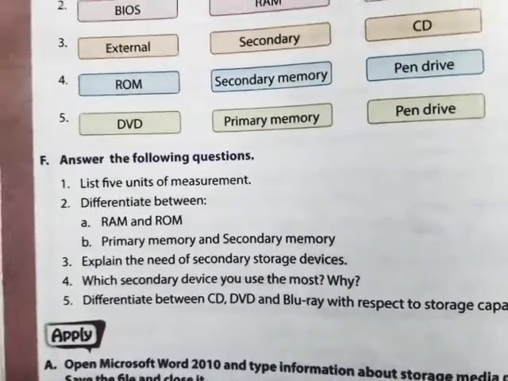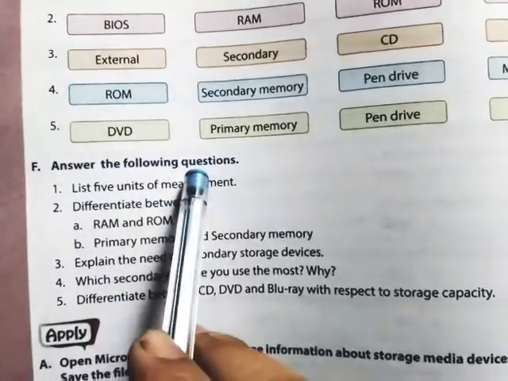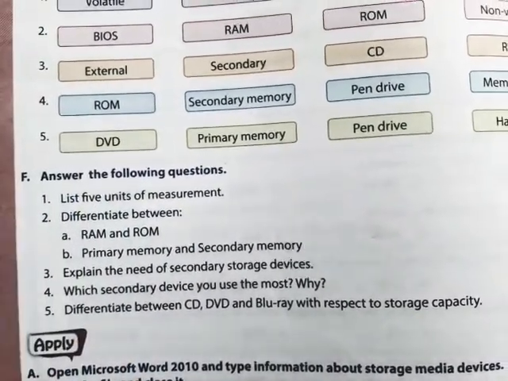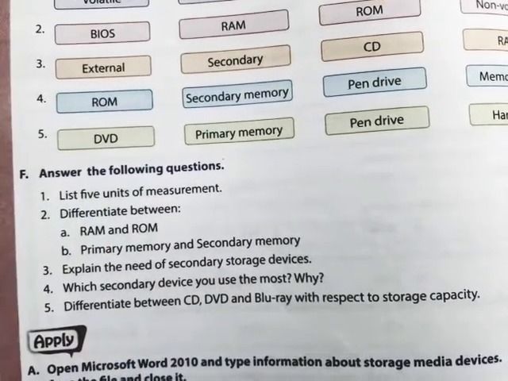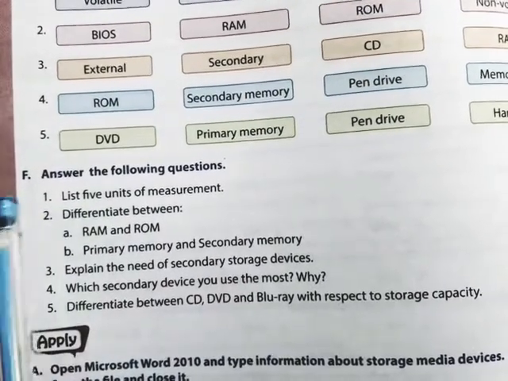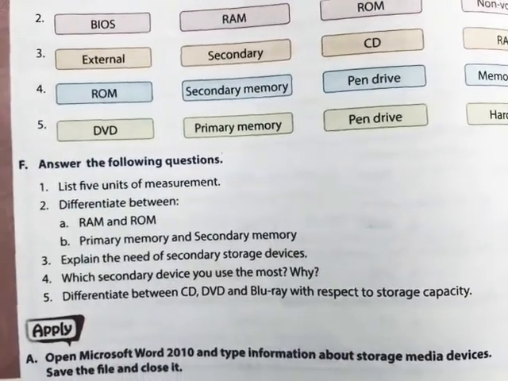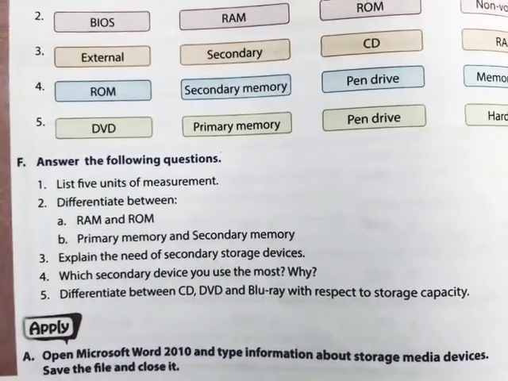Now let us discuss these questions. Answer the following questions. So these are descriptive types of questions. You have to write at least two lines of these questions. List 5 units of measurements. So we measure different things.